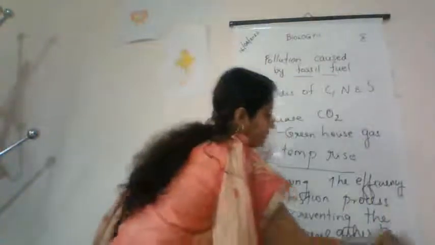So these are the two methods by which we can control the pollution that is caused by fossil fuel.